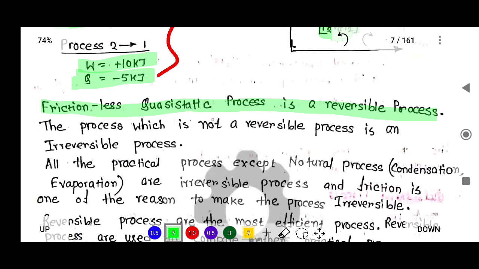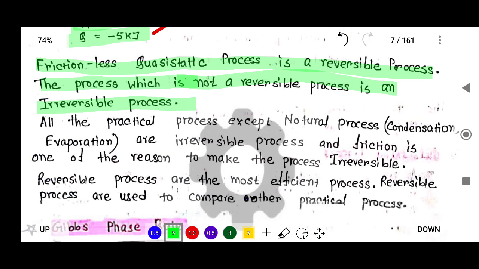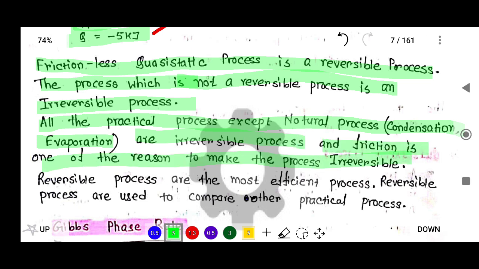Now the process which is not reversible is an irreversible process. All the practical processes, except natural processes like condensation and evaporation, are irreversible processes, and friction is one of the reasons that makes a process irreversible. And reversible processes are the most efficient processes.